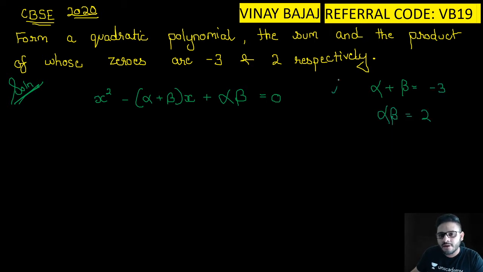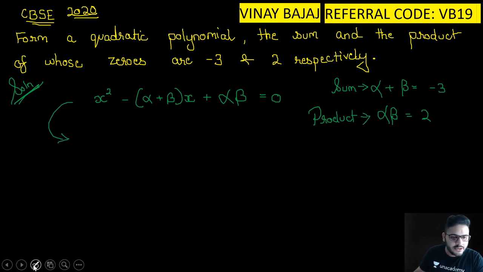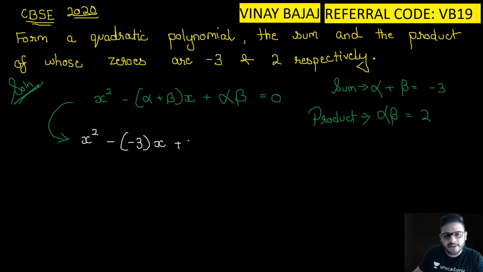This is given; this is the sum, this is the product. Now if I substitute it in this equation, I will get x square minus (-3)x plus 2 is equal to 0. So x square plus 3x plus 2 is equal to 0.